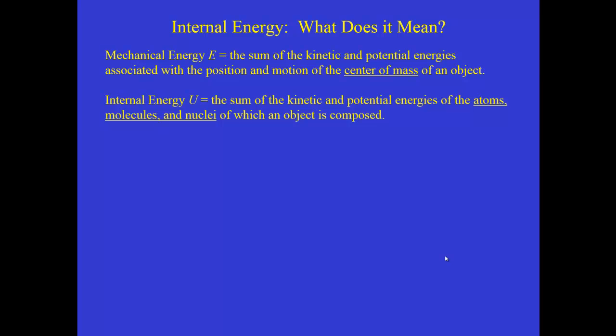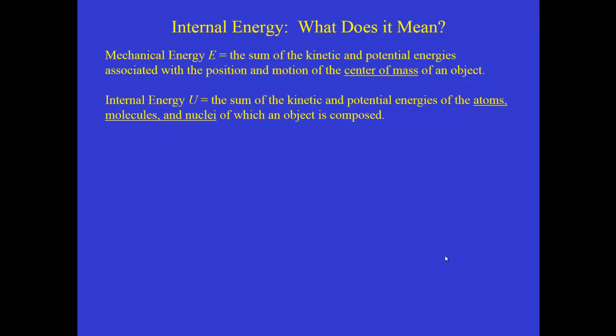But that doesn't say anything at all about the constituents of that object. So inside the baseball, the different atoms and molecules that the baseball is made up of are basically just along for the ride when we're talking about mechanical energy. Internal energy, by contrast, adds up the kinetic and potential energies of all of the atoms, molecules, nuclei, whatever else is inside the nucleus, of which an object is composed. So the atoms and molecules and nuclei all are translating with the object that's moving, but they each have their own kinetic and potential energies.